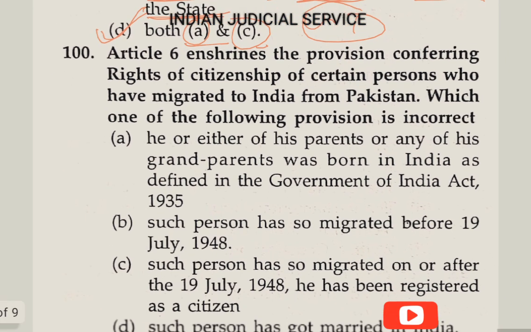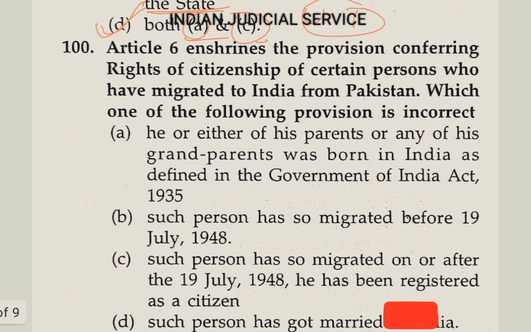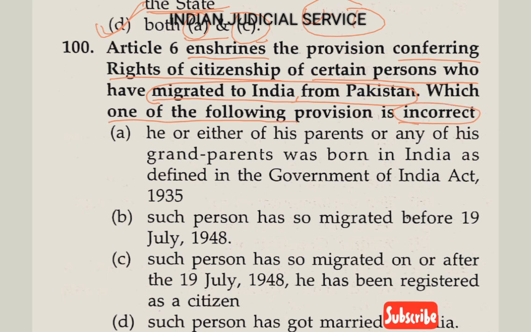Now question number 100. Article 6 ensures the provision conferring the right of citizenship on certain persons who have migrated, this is very important, migrated to India from Pakistan. Which one of the following provisions is incorrect?